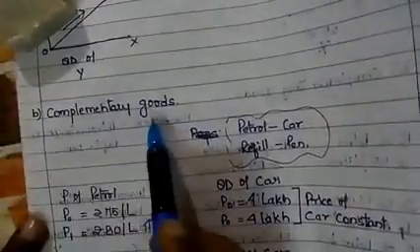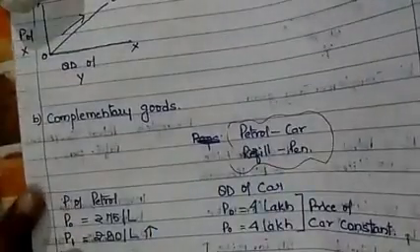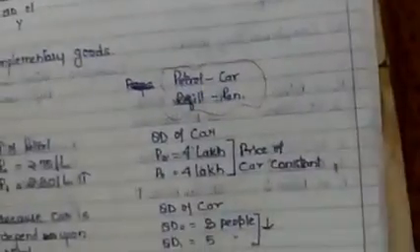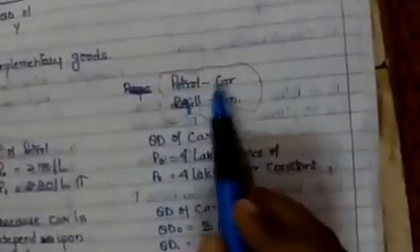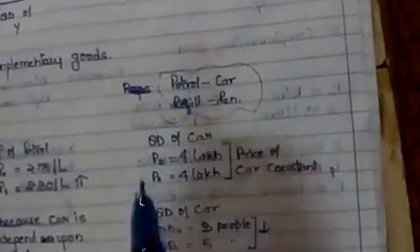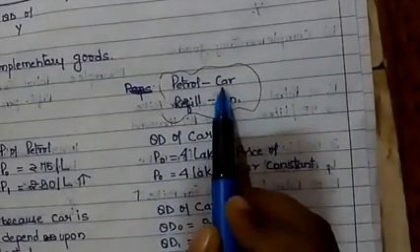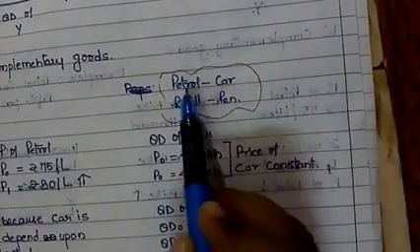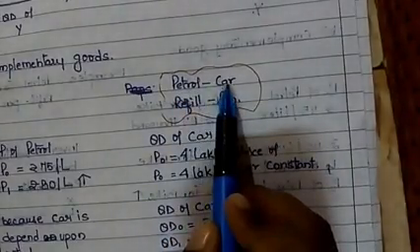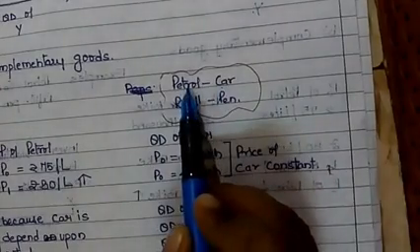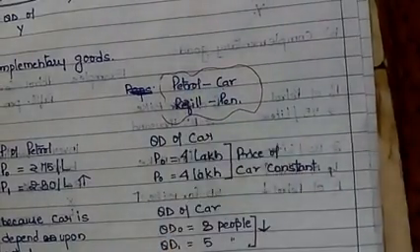Next is complementary goods. Complementary goods are joint demand. Both the commodities are demanded jointly. Without petrol, a car will not run. So when we demand a car, we have to think whether petrol is available in the market or not.